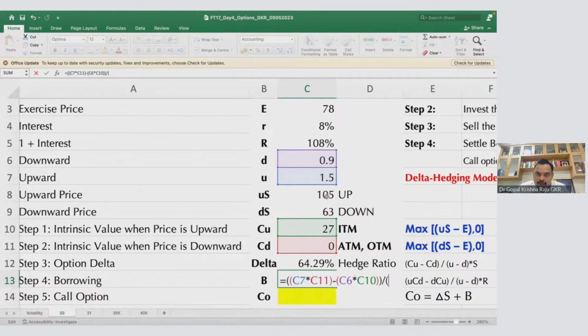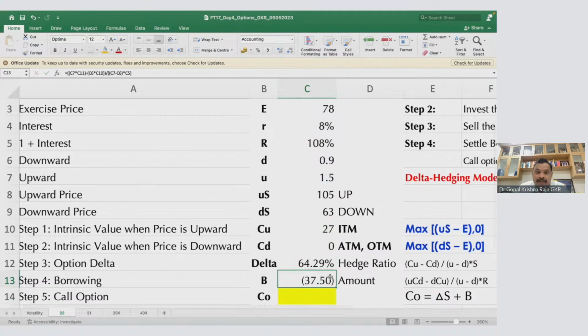U minus D. U is 1.5 minus 0.9 into, this is the, your investment will multiply, no? So because when you borrow money, you have to repay with interest. So that is your repaying with interest. So therefore, it is this. So very, very simple logic, but you have to appreciate this formula logic.